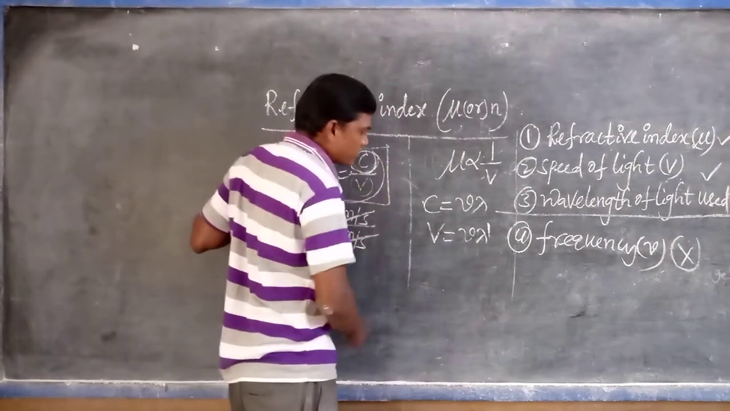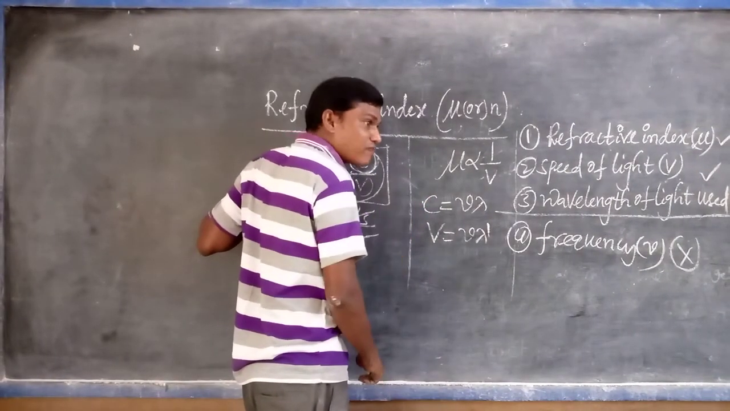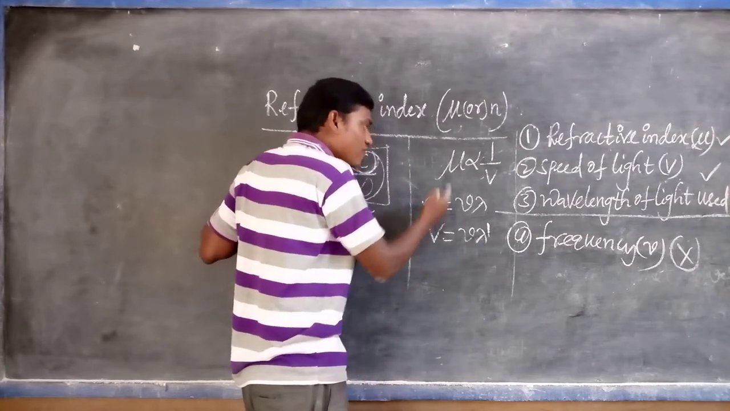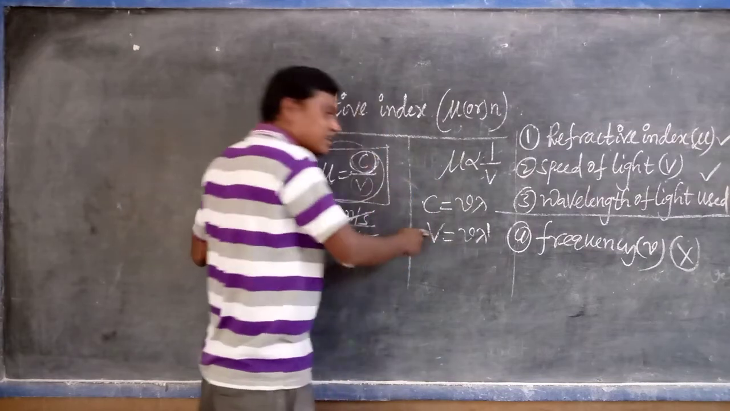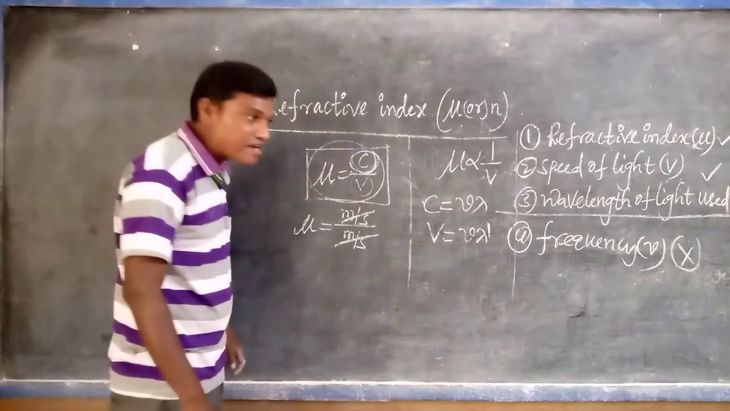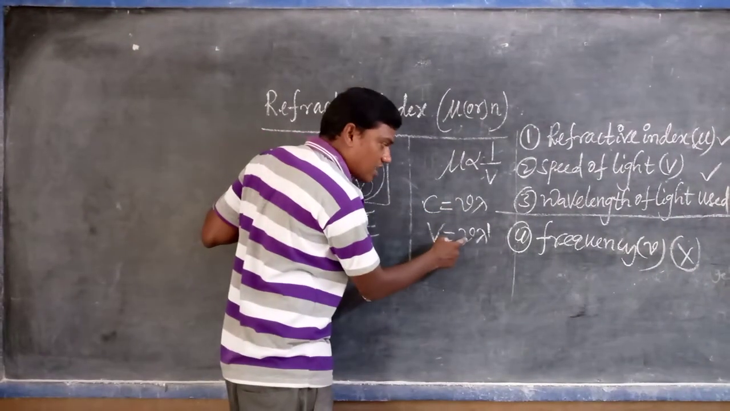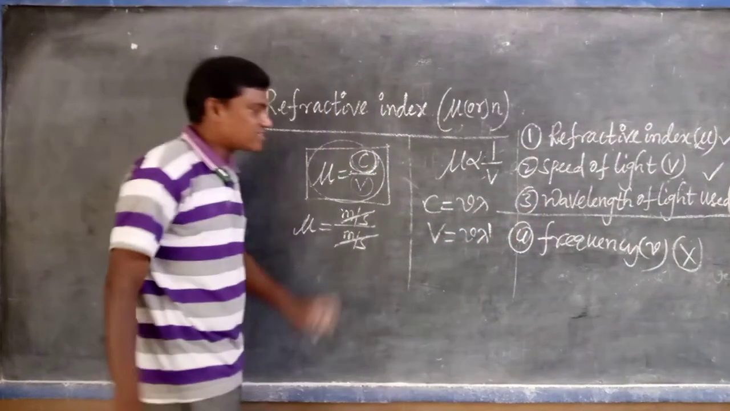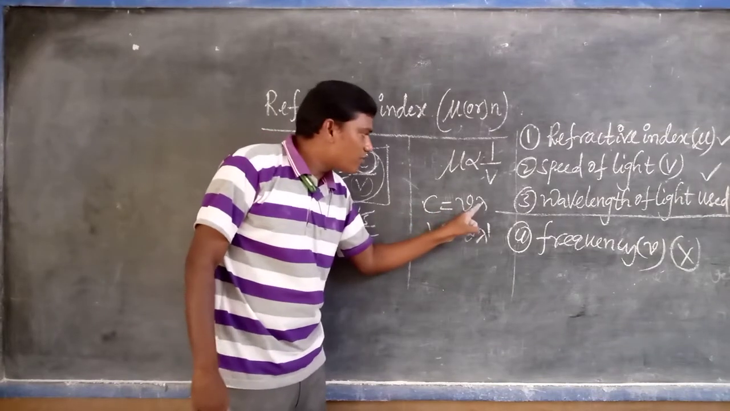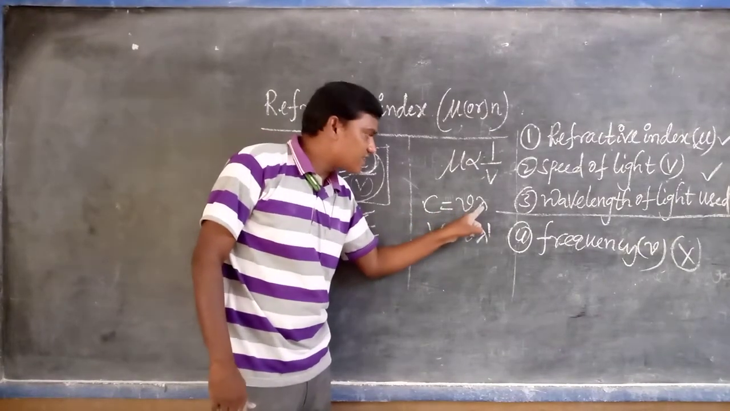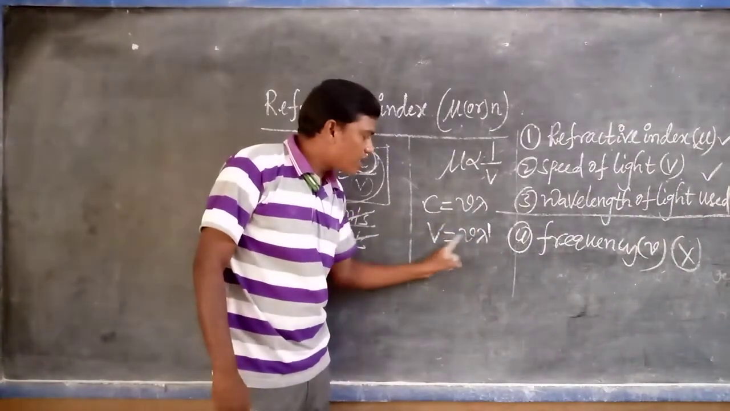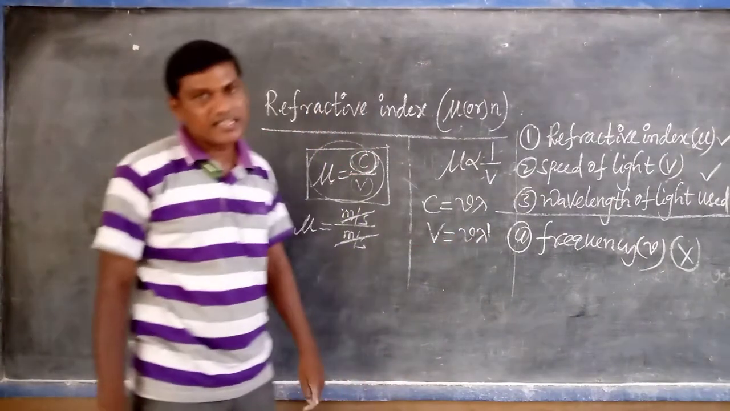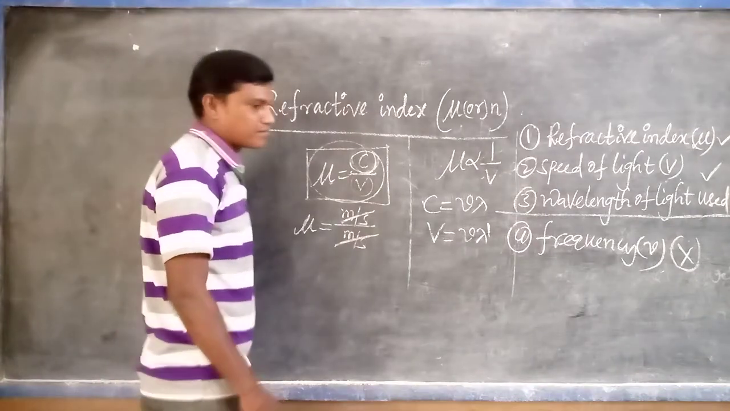So here we observe that C represents the speed of light in air or vacuum, and V represents the speed of light in the medium. Frequency is constant, but with the medium changing, the wavelength also changes. The wavelength of the light in air I consider as lambda, and the wavelength in the medium we consider as lambda dash, meaning the wavelength changes. So this is it. Okay.